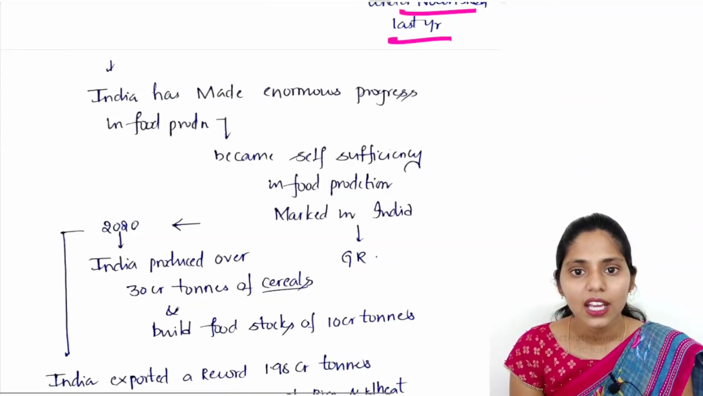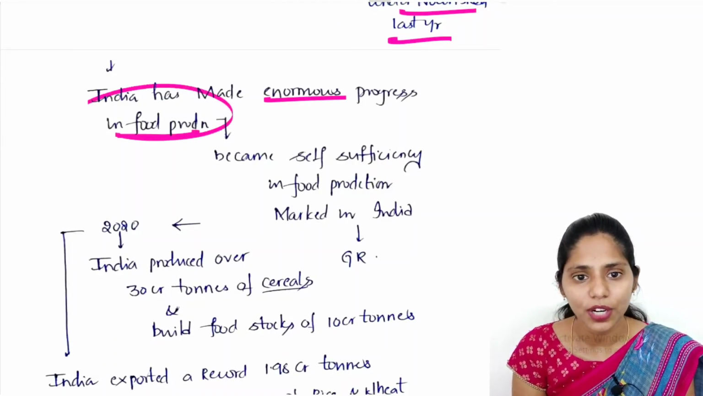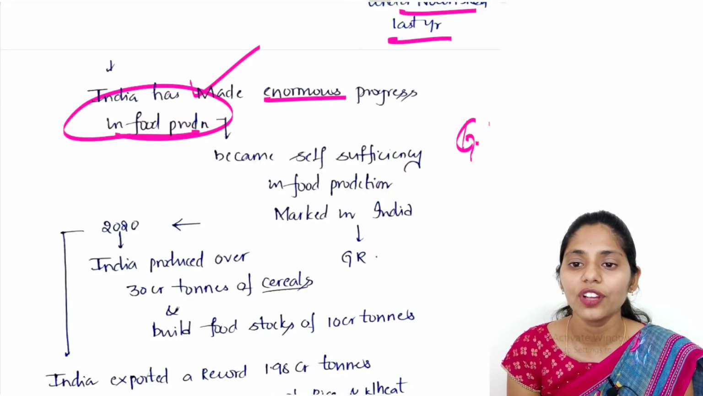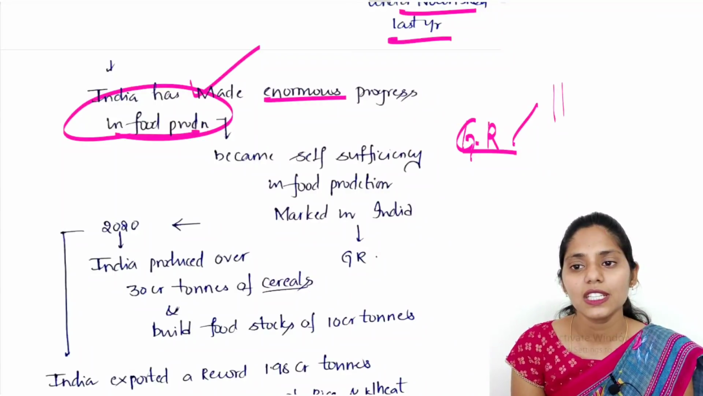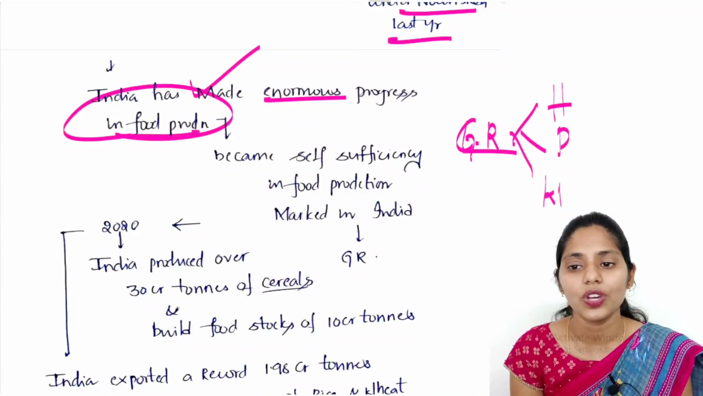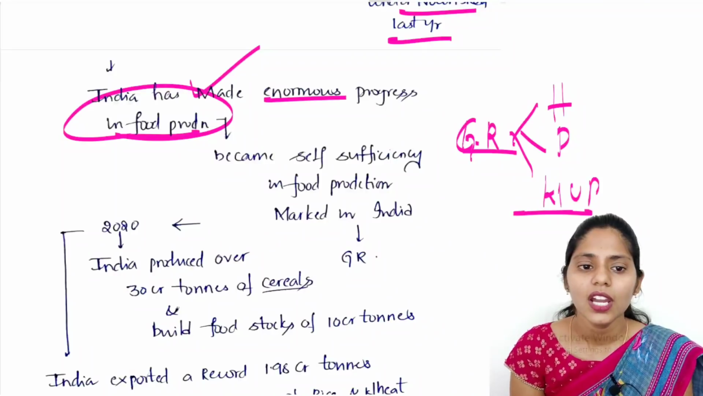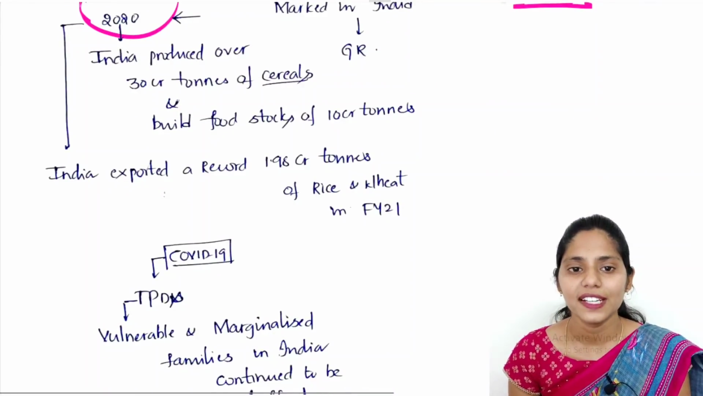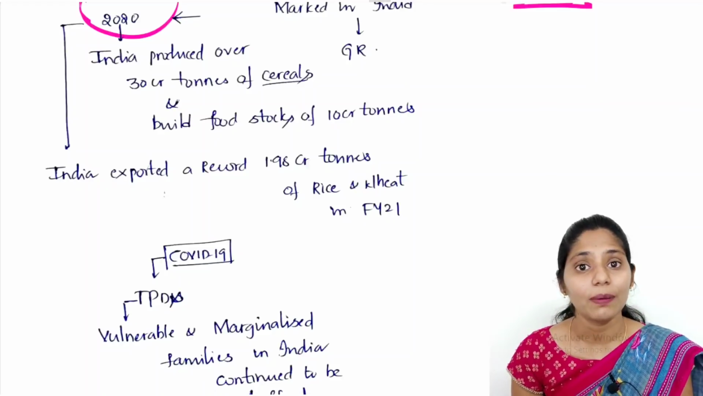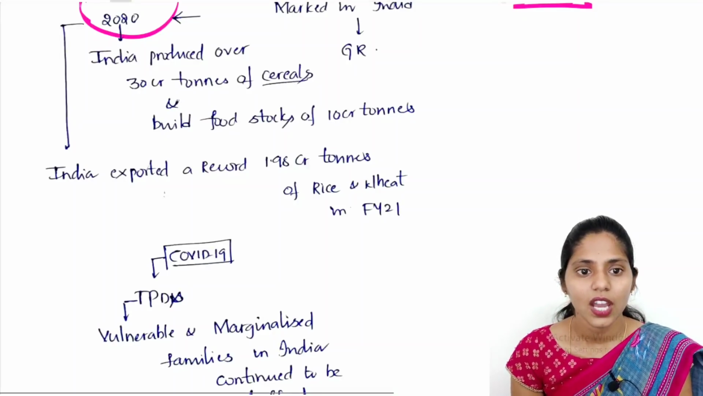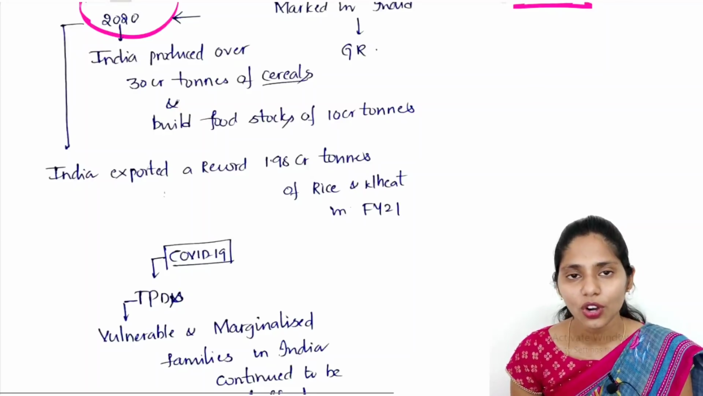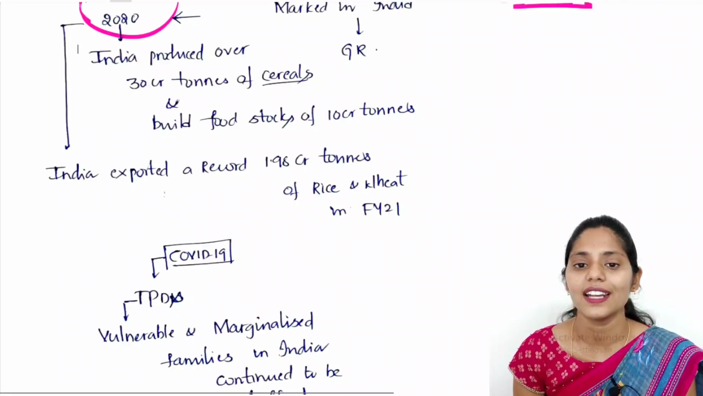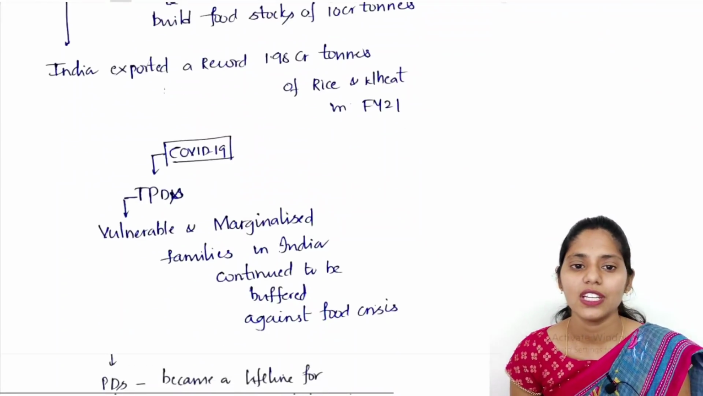And India has made enormous progress in food production. We became self-sufficient because of the introduction of the green revolution in India, especially in states like Punjab, Haryana as well as western UP regions. In 2020, India produced over 30 crore tons of cereals and built food stocks of about 10 crore tons. And India exported a record amount of food, that is about 1.98 crore tons of rice as well as wheat in financial year 2021.